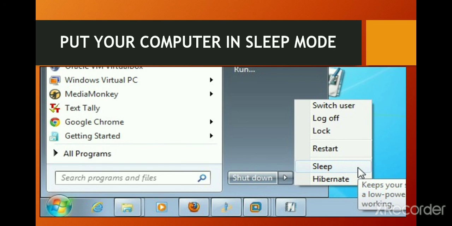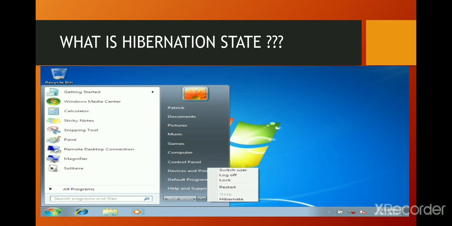Select Start, Control Panel. Click on the Power Options category. Hibernation. Select the Power Saver option. Sleep mode will become active. To make further changes, click on the Change Plan Settings option and select the required setting as per your need.